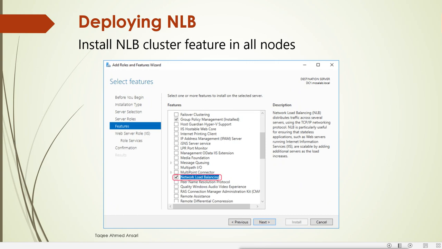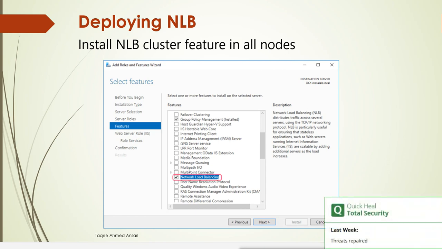Now for deploying the NLB cluster, it is a feature in Windows Server 2016. It is a feature, so we can install it from the roles and features. First we have to install this feature on all the nodes which we want to use in the cluster. So in all the nodes we will install this network load balancing feature.